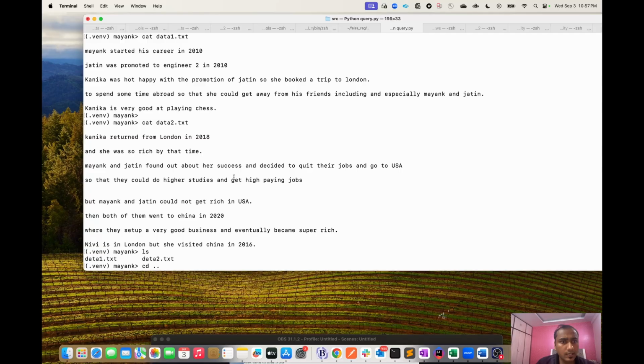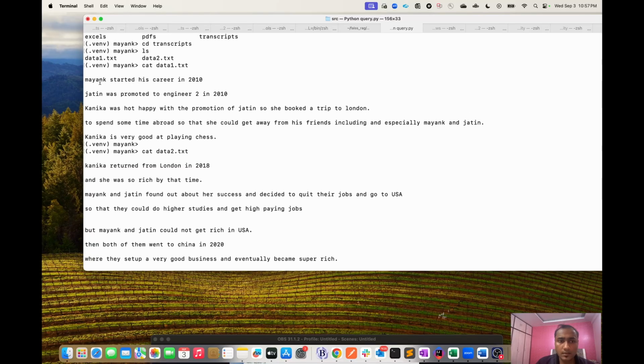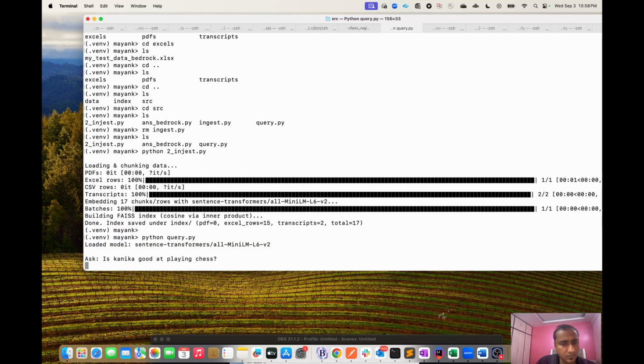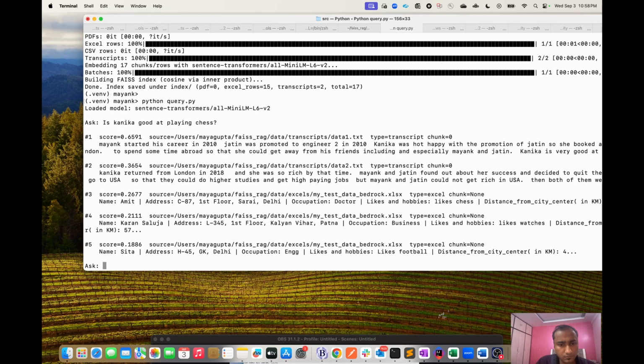Let me go to the data to see. Suppose there is data that says Kanika is very good at playing chess. So let me ask: is Kanika good at playing chess? This is the response from the vector DB.